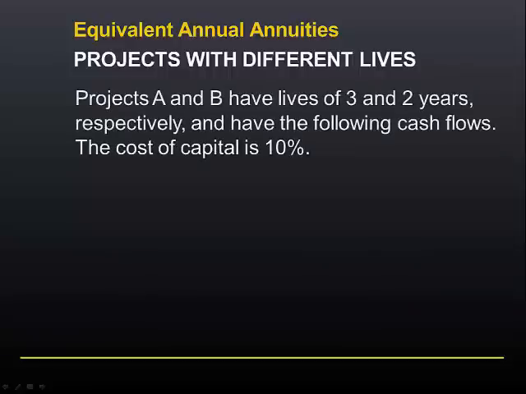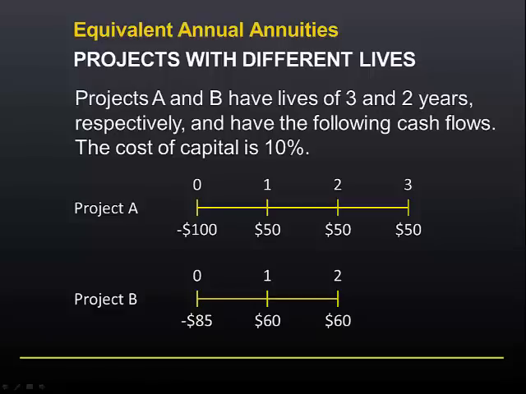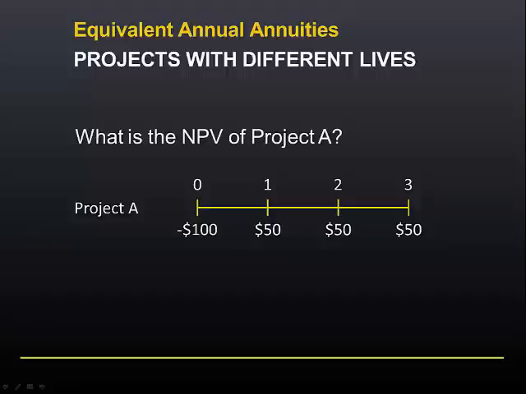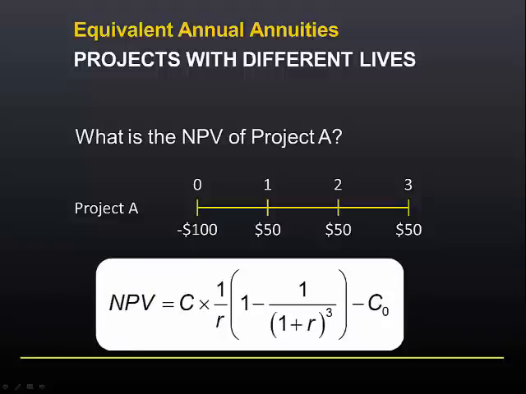Projects A and B have lives of 3 years and 2 years respectively and have the following cash flows. The cost of capital throughout the examples in this module is 10%. We'll first calculate the NPV of both projects. This is the formula that we need to calculate the NPV of a 3-year project, or we can use this version if the cash flows are identical and we have a 3-period annuity.